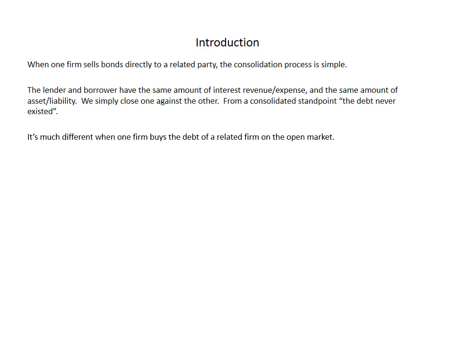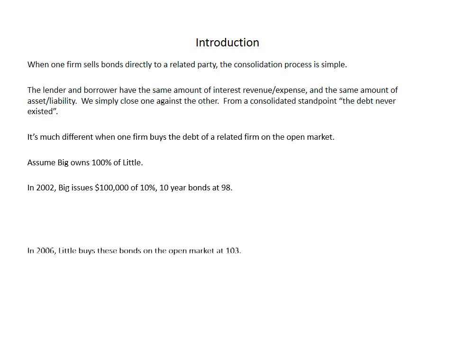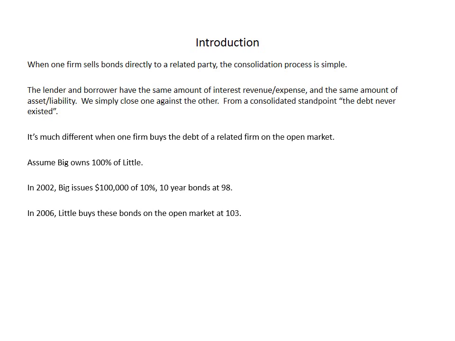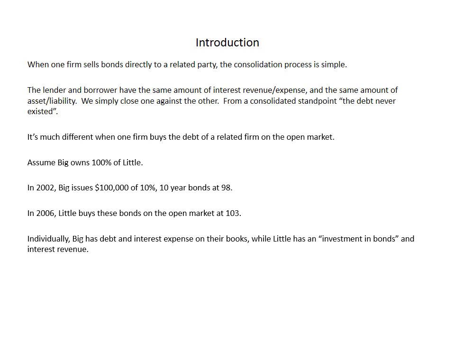It's much different when one firm buys the debt of a related firm on the open market. Now let's assume that Big Company owns 100% of Little. And in 2002, Big Company issues $100,000 of 10% 10-year bonds at 98. Let's assume straight line amortization. A few years later, Little Company buys these bonds on the open market at 103. Now individually, Big still has bonds payable and interest expense on their books, while Little has an investment in bonds and interest revenue on their books.